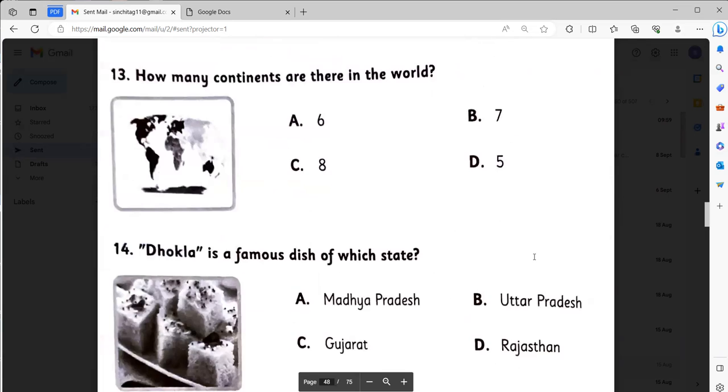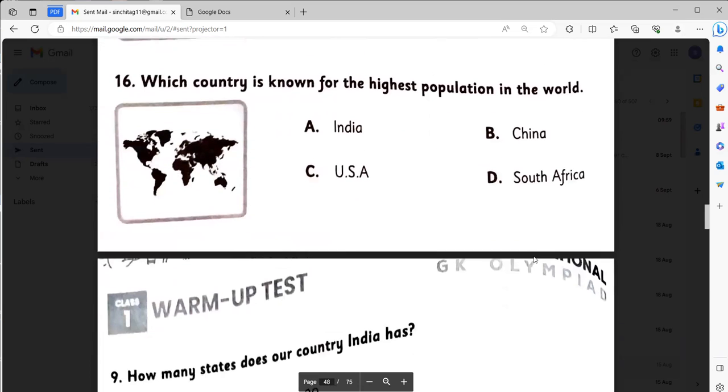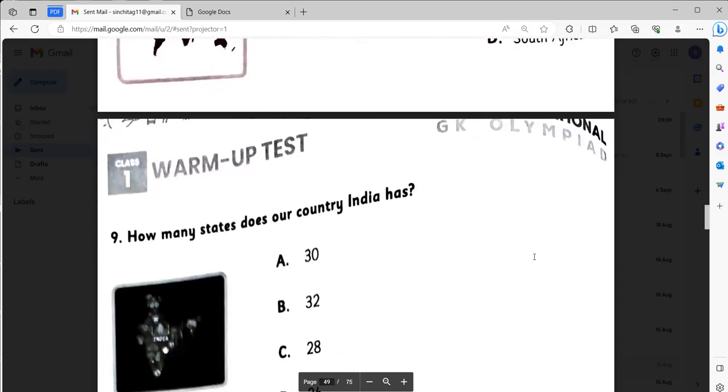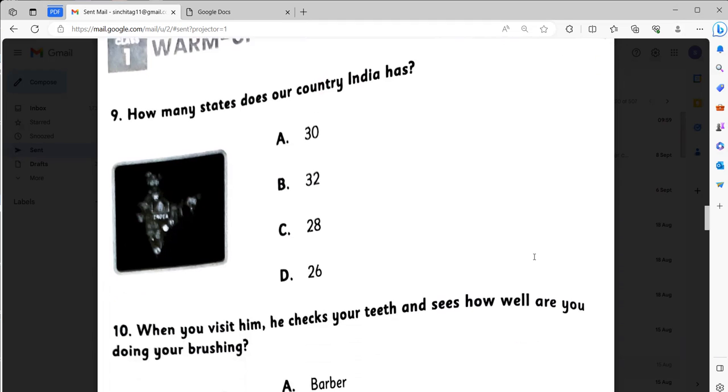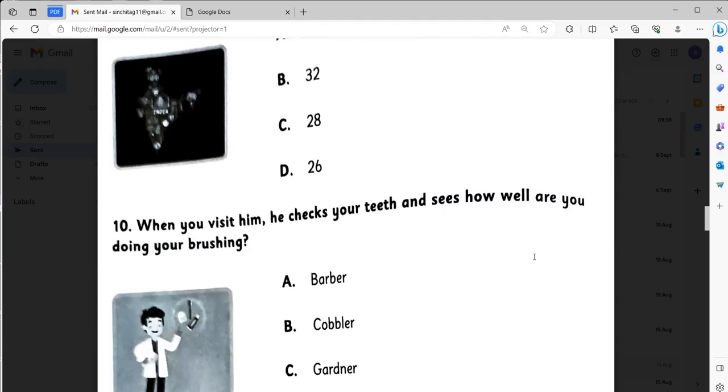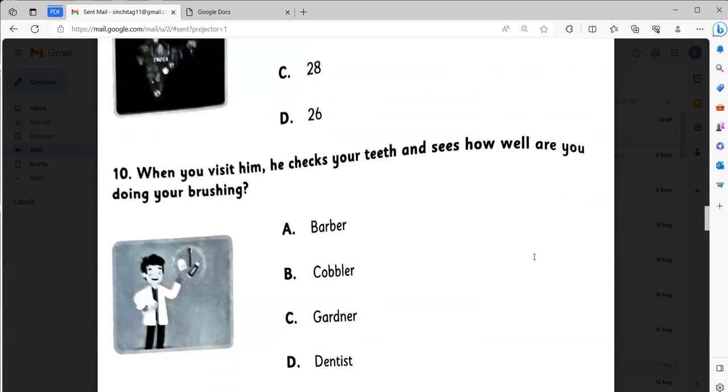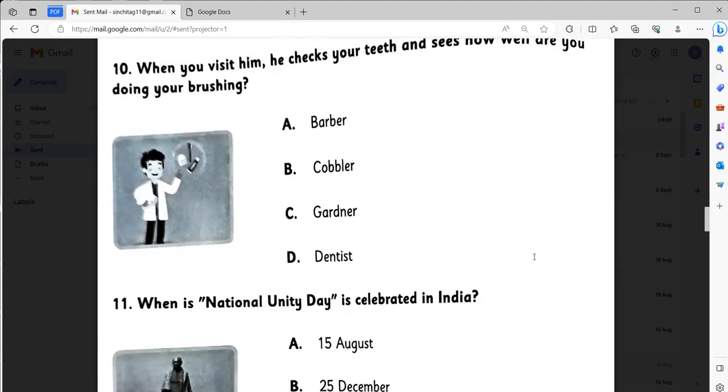Okay, sorry. How many states does our country India has? It is 26. It will be 26. That is number D. When you visit him, he checks your teeth and says how well are you doing your brushing. It will be dentist, number D.